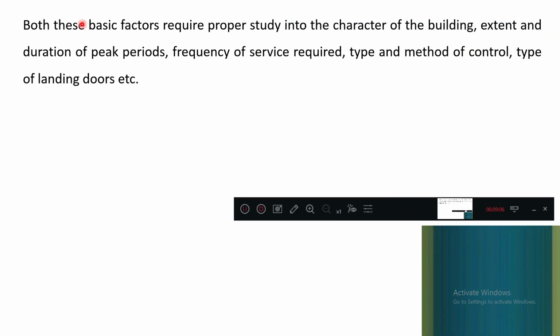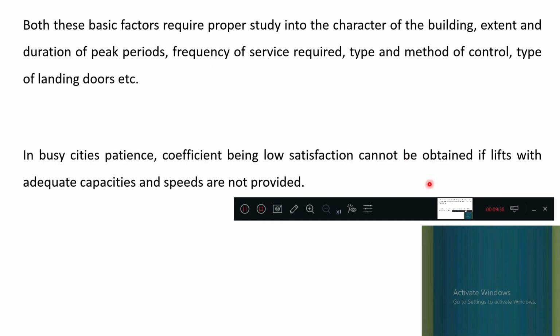Both these basic factors require proper and very accurate study. All the things should be properly studied: the character of the building, whether it is a hospital, residential or commercial; the extent and duration of peak, whether it is a half hour, 1 hour or 2 hour peak; the frequency of service required, whether the peak happens once or twice daily; the type and method of control, automatic or manual; and the type of landing doors, sliding or collapsible. All those things have to be studied clearly.